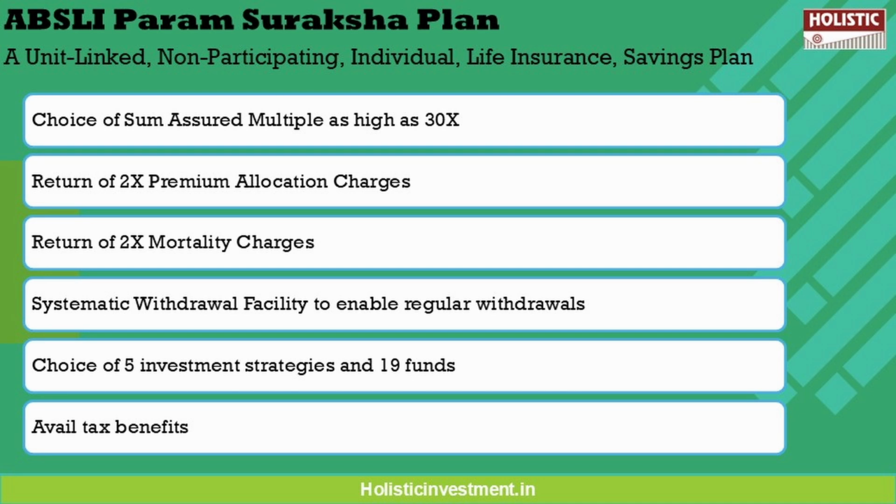You also get a return of 2x your mortality charges from the 11th policy year till the end of the policy term. There's a systematic withdrawal facility available to enable regular withdrawal from your fund value during the policy term to cater to your recurring monetary needs. There is also a choice of 5 investment strategies and 19 fund options to suit your varied investment needs. Tax benefits may also be applicable on the premiums you have paid and the benefits you have received as per the prevailing tax laws. So these are some of the key features of this policy.